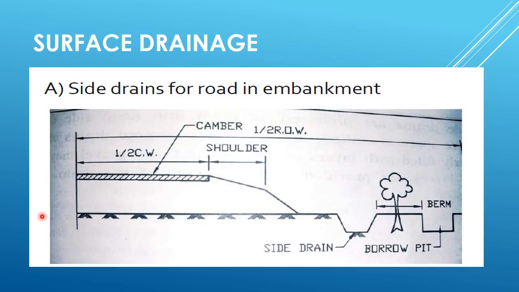Surface drainage by side drains for road embankment. So this is the pavement surface, shoulder, side drain and borrow pit. It is necessary to provide side drain on one side or both sides when road is constructed in embankment. Side drain should be at least 2 meters away from bottom edge of an embankment, and depth of side drain is kept 1 to 1.5 meter to prevent the entry of drain water into the embankment.